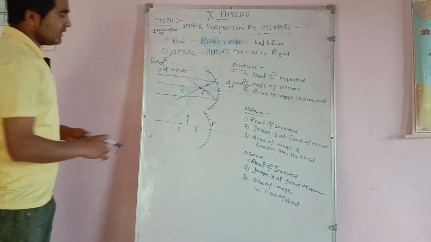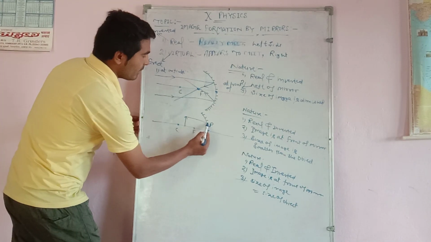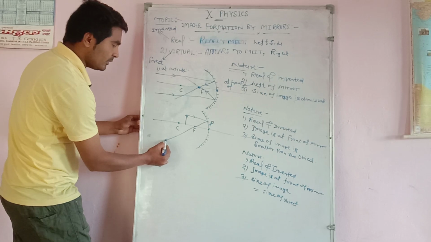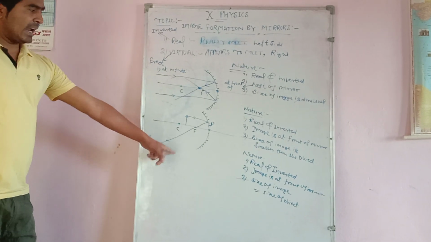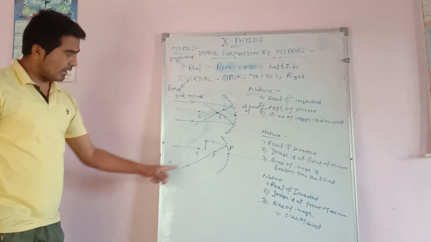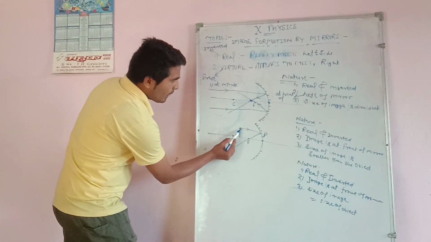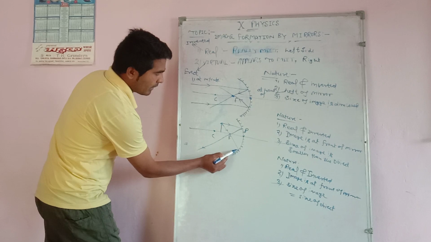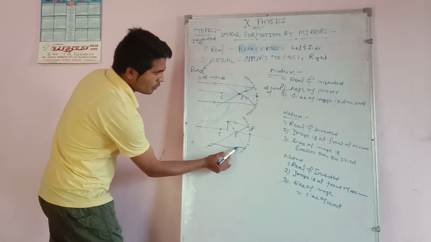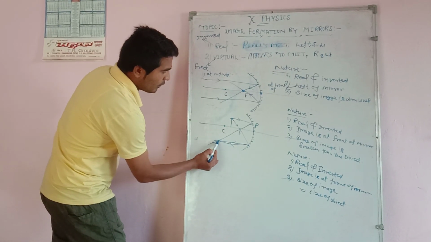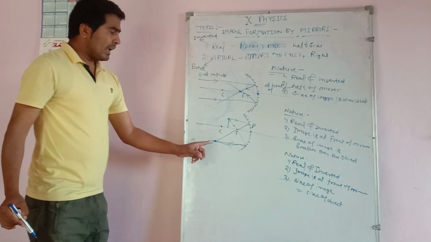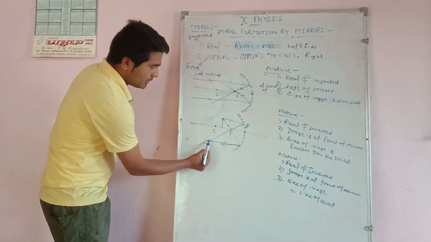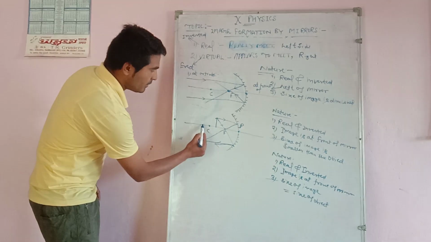To discuss this, the first light ray we will travel parallel to the principal axis. After reflection, the light goes through the focus of the mirror. The light rays after reflection come to the left of the mirror. Second, we travel through the focus, and in this case the light rays after reflection go parallel to the principal axis. Now these two light rays after reflection meet at this point. The position of this point is beyond C.